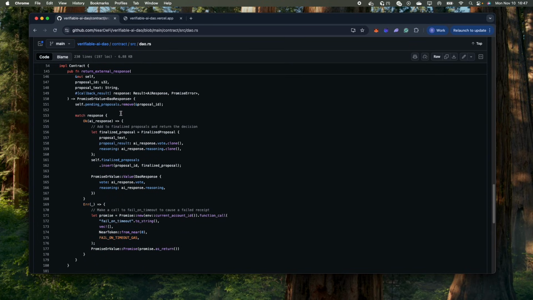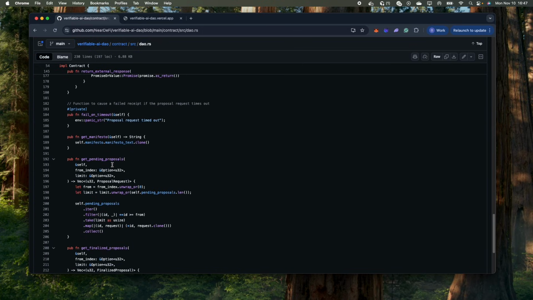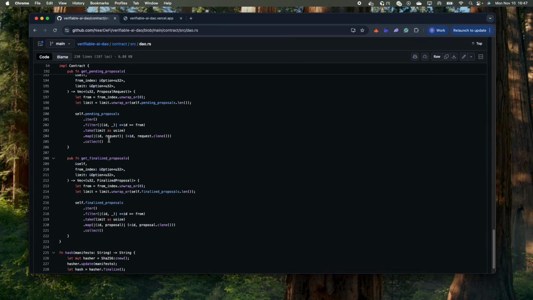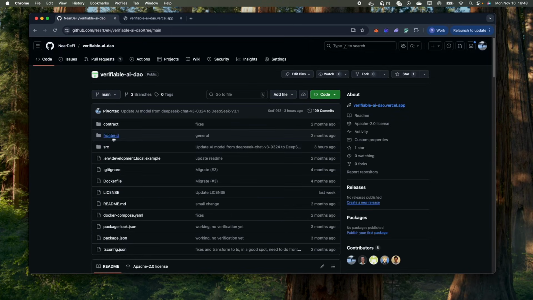If it did receive a valid response, then it will now create a finalized proposal object and store that within the contract with the decision the AI made and the reasoning for this decision. And then that decision and reasoning is then submitted back to the user. There's also some view functions down here which allow someone to get the manifesto and a list of the proposals. So we'll move over to the agent now.